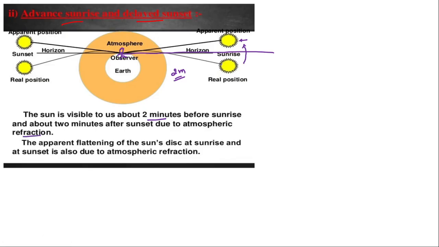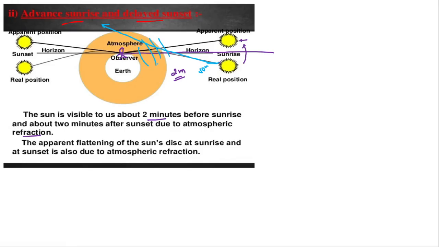See, again the light, when it is passing from the sun, initially it is a vacuum, then there are different atmospheric layers, and actually it has to pass through these layers. This is the real direction of a sun ray. Actually it has to pass in this direction.